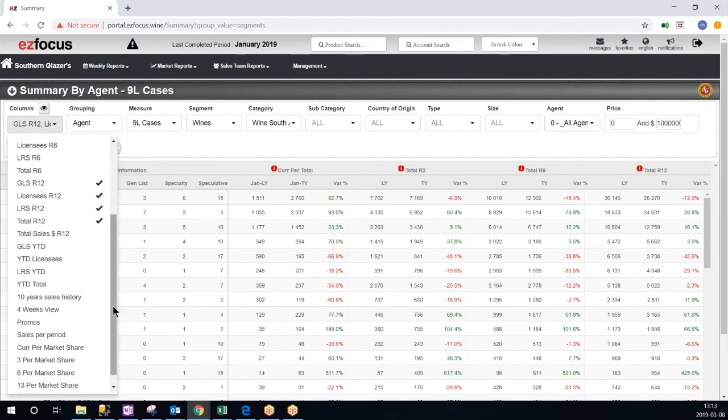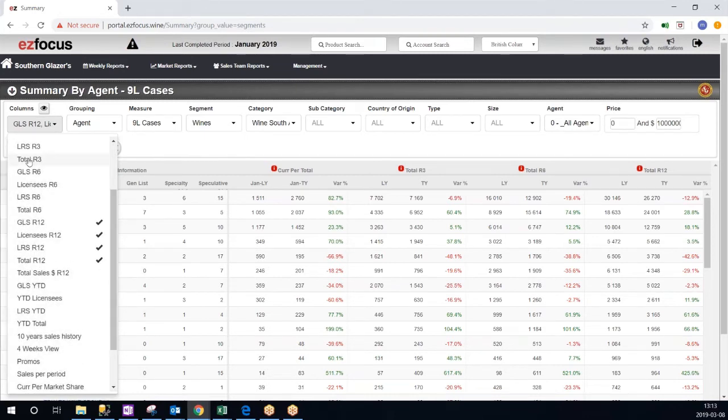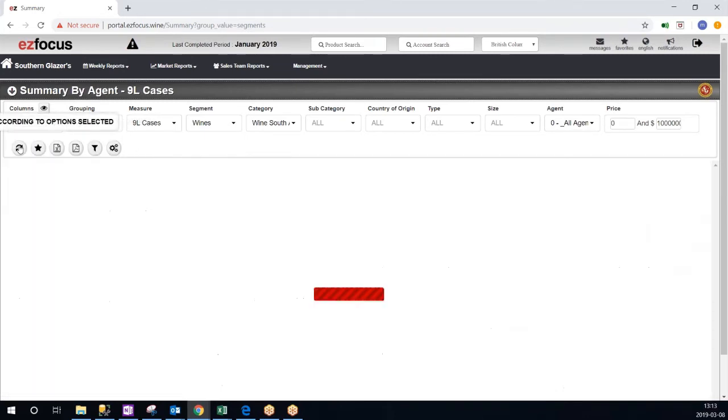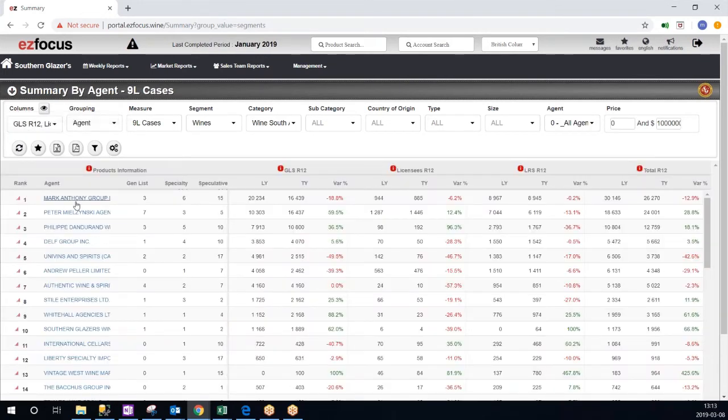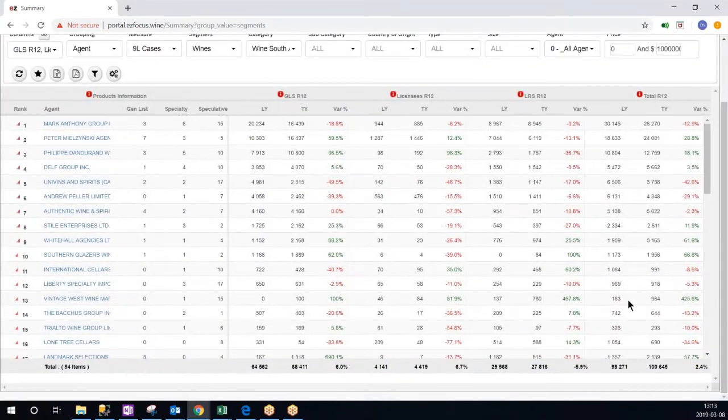Now, if I refresh the data to compare different market shares, different channels, then I'll see how Mark Anthony is doing at the GLS, the licensee level, the LRS, and the total market. And then towards the bottom, I can actually see the total industry by GLS, licensees, LRS, and total market.